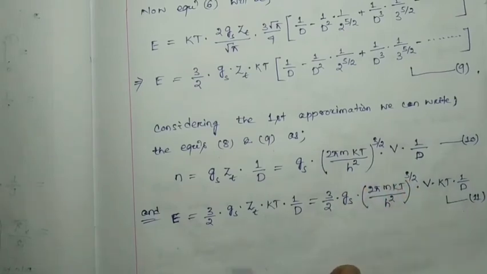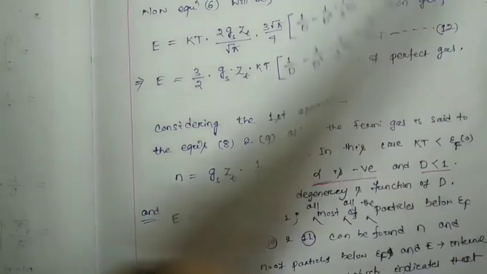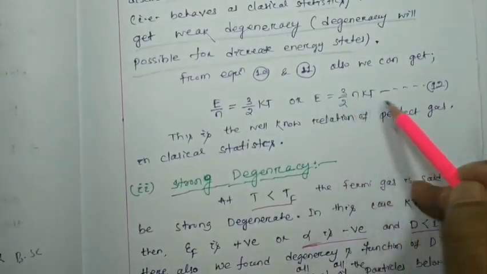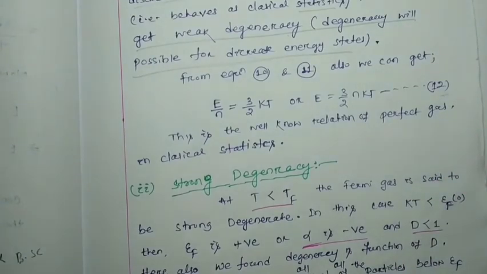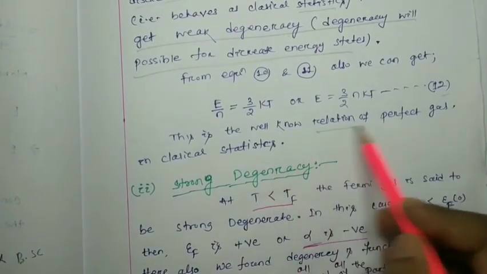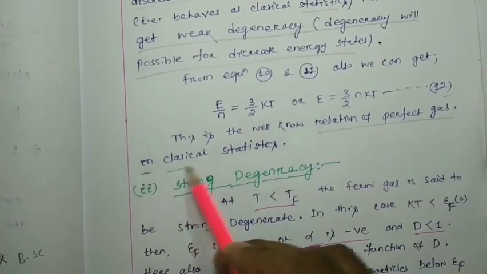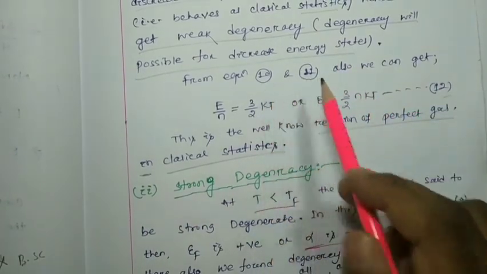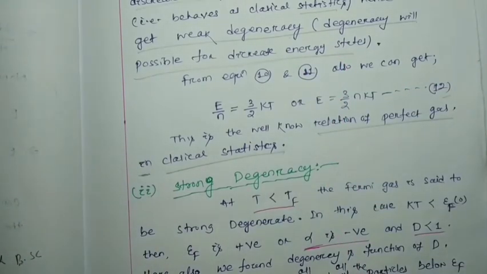So E by N is 3 by 2 KT, or E equals 3 by 2 N KT. Let this be equation number 12, and this is the well-known relation of the perfect gas in classical statistics. So from equations 10 and 11 we perceive the classical behavior of the Fermi-Dirac gas at the higher temperature, which belongs to the weak degeneracy case.